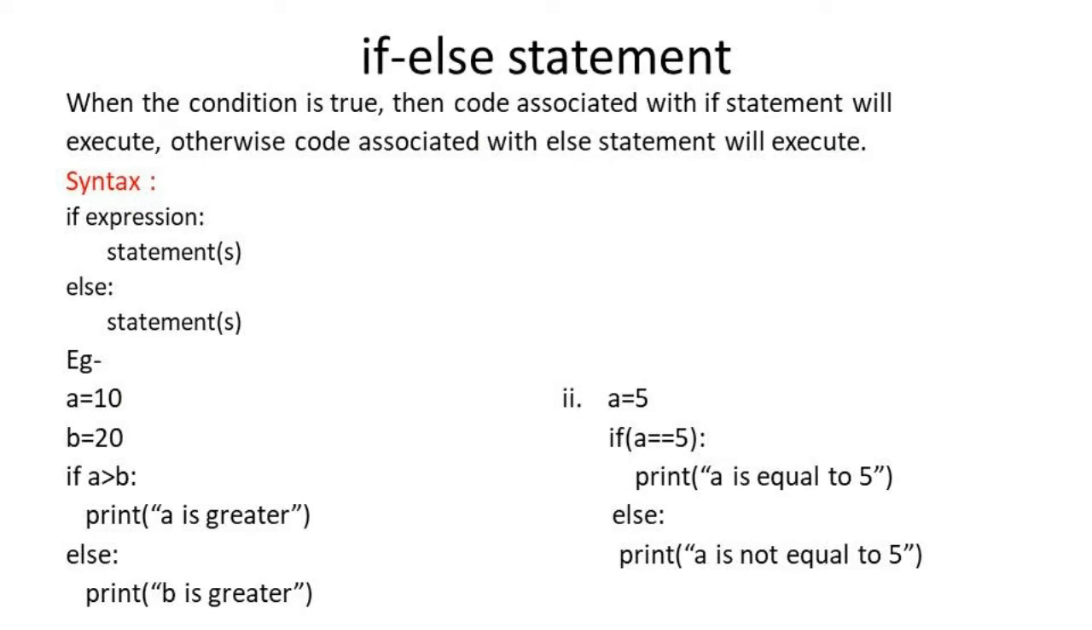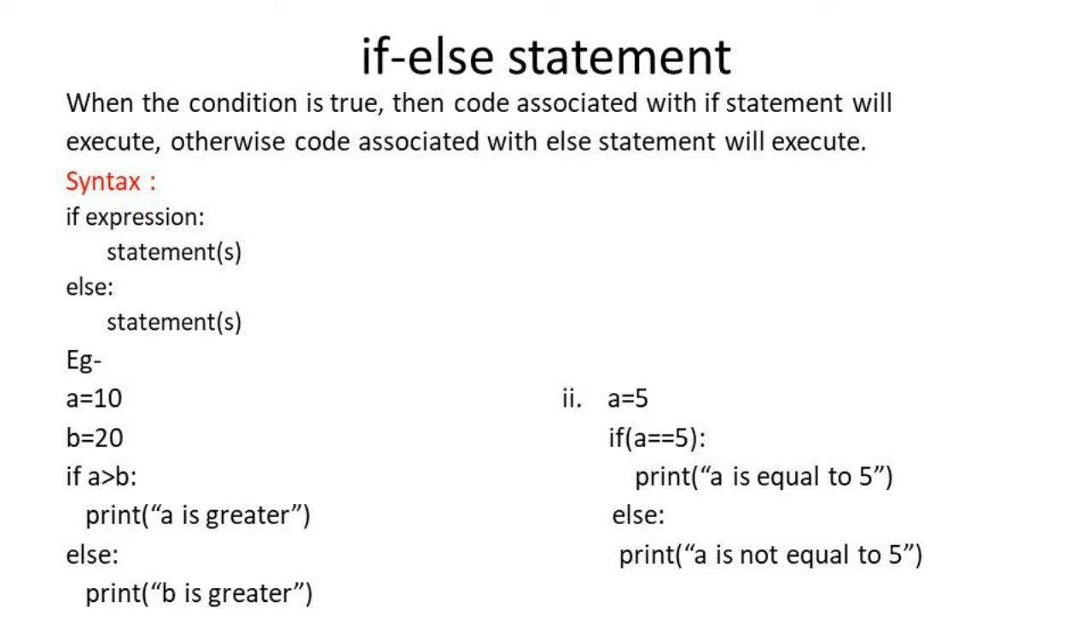For example, a is equal to 10, b is equal to 20. So we have applied the condition if a is greater than b, then we will print a is greater, else b is greater. अगर a greater नहीं होगा तो कौन सा greater होगा? That is b. So b will be greater.